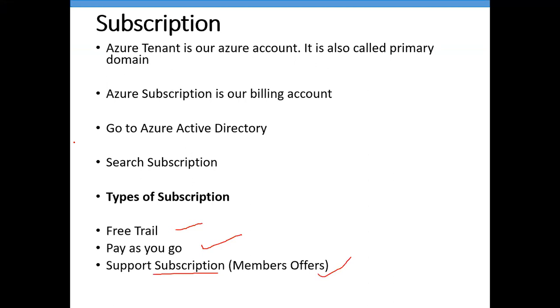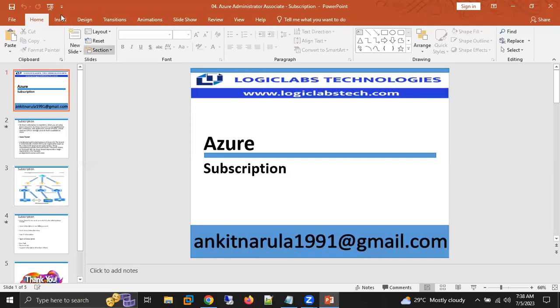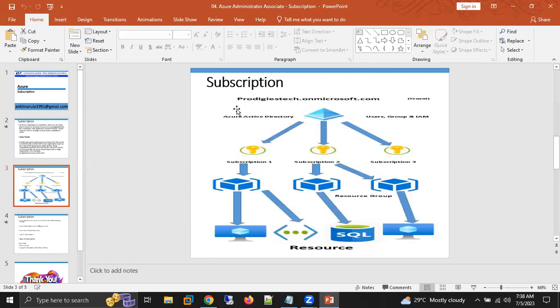But yes, for this one, you need to have some tie-up with them. You need to give some assurance that we are going to use this much of services, or we give some other insurances to them. Based on that, they give some discount to us. So this is what we have about subscriptions. We have 3 types of subscription, and this is the complete process which you are going to see slowly in our upcoming session.